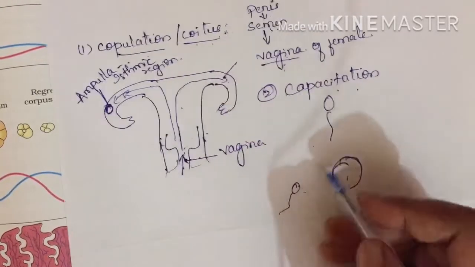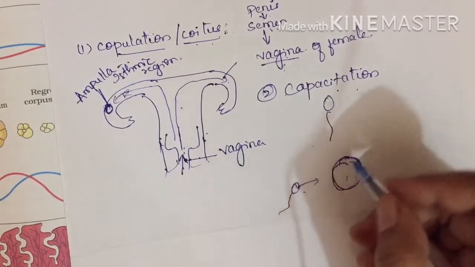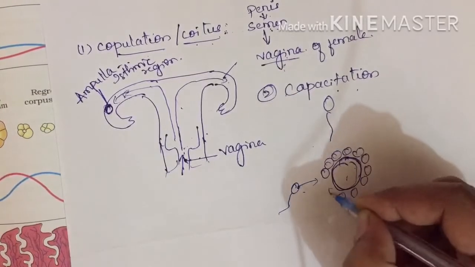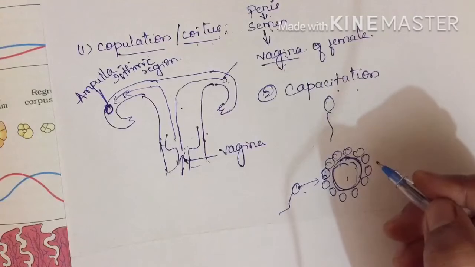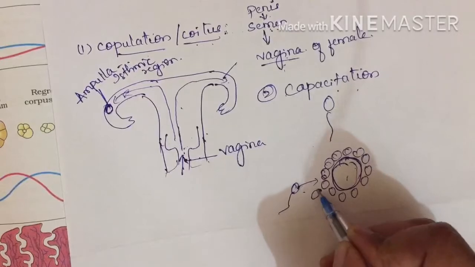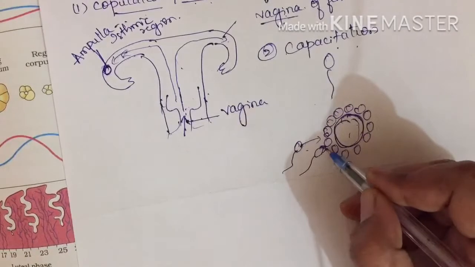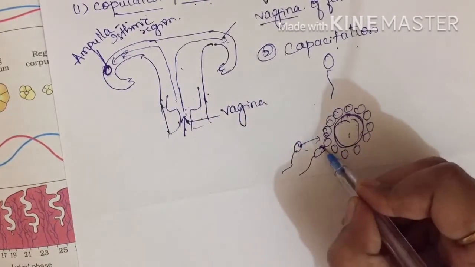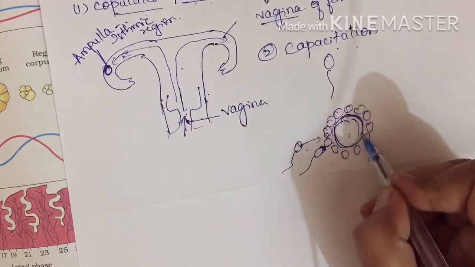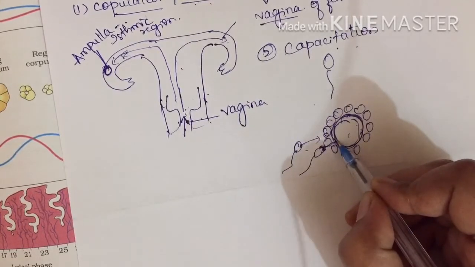As it comes through the uterus into the fallopian tube to this ova, it will start to reach here. Here we have shown the outermost layer, the corona radiata, right? The outermost layer of the ovum, we said, is the corona radiata. Sperms will start to reach here, and the sperm has an acrosome. Because of the activity of the enzymes present in the acrosome, those enzymes will dissolve the corona radiata cells, and even the zona pellucida layer, the thin transparent layer, will be dissolved.